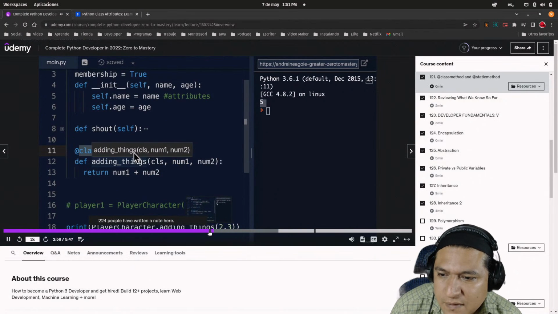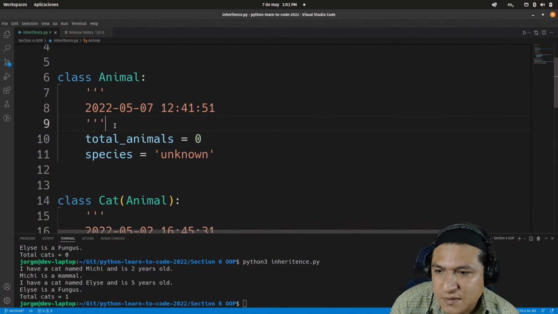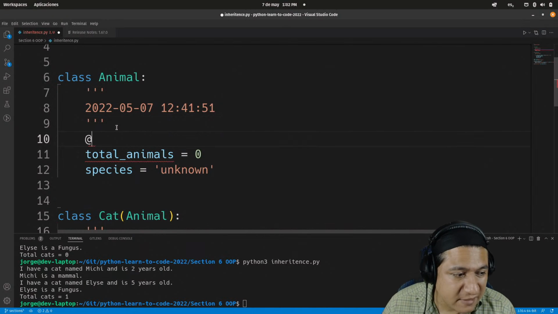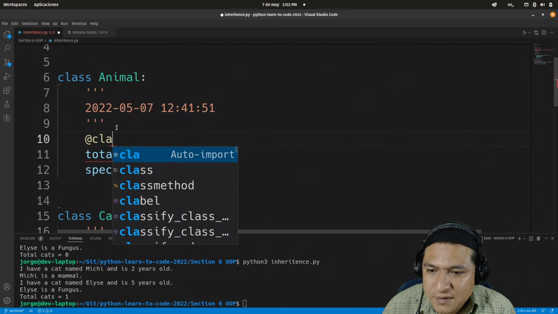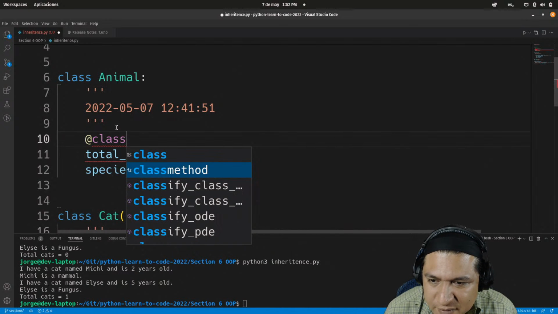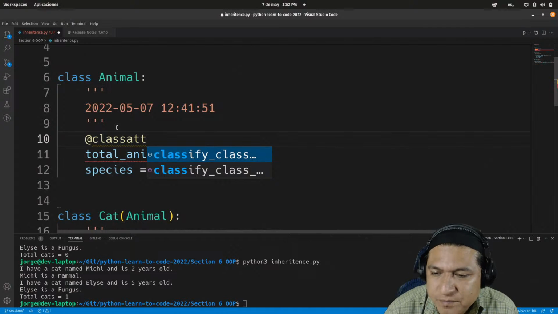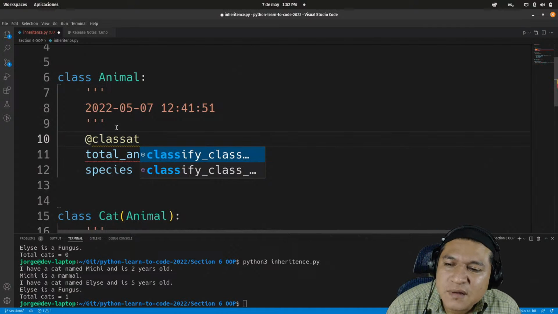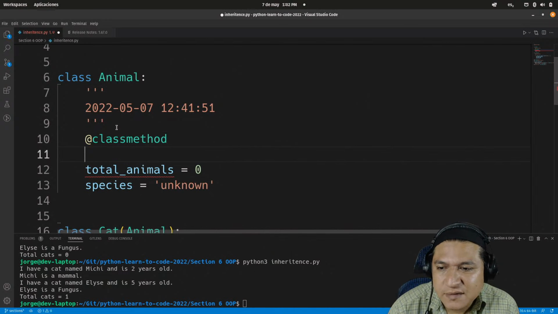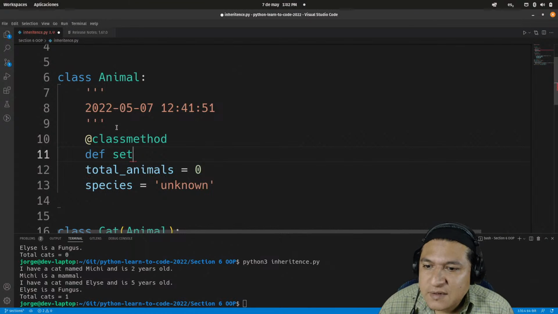So you can do some interesting things. And by the way, class methods aren't... Maybe I need to use a decorator here too. Maybe like this. And I'm going to guess here because I don't really know. Class attribute. Is there a class method attribute? No. It's not. I may use class method and then def some method, set.